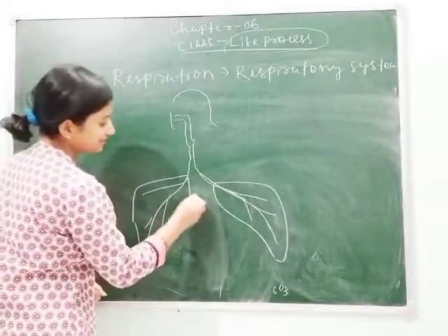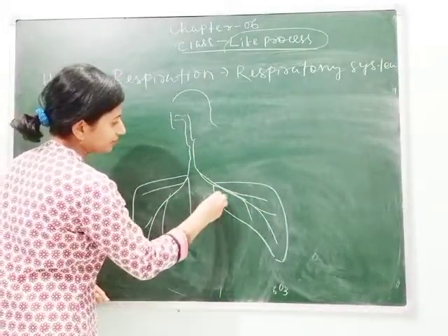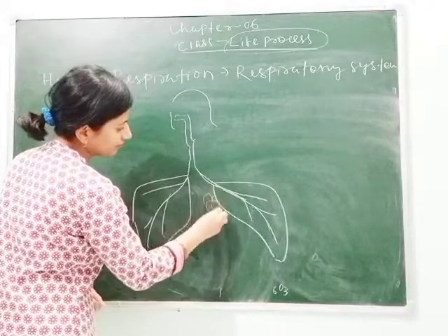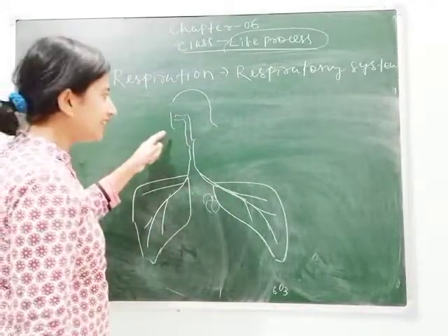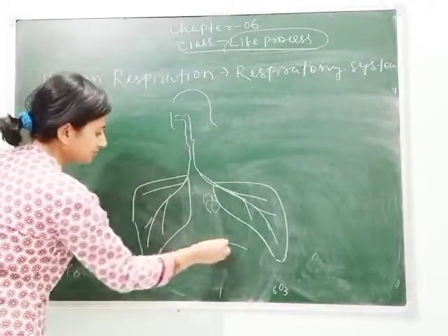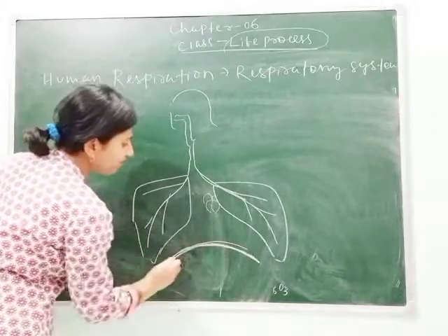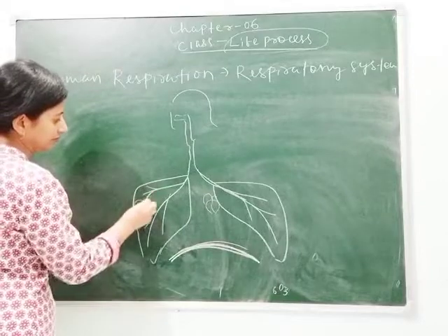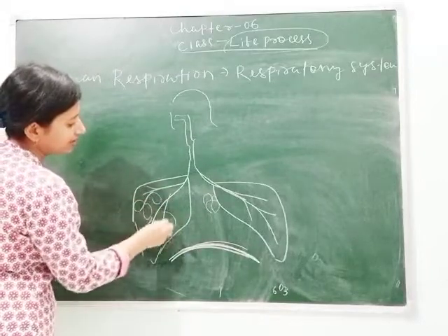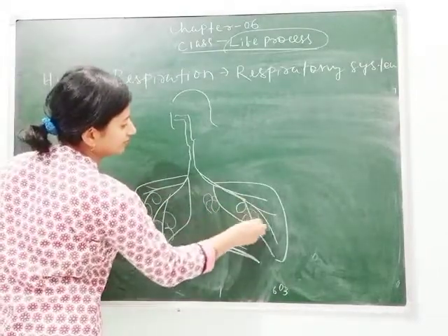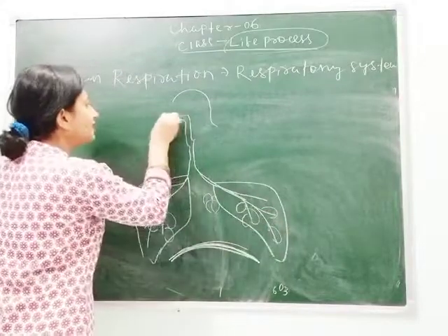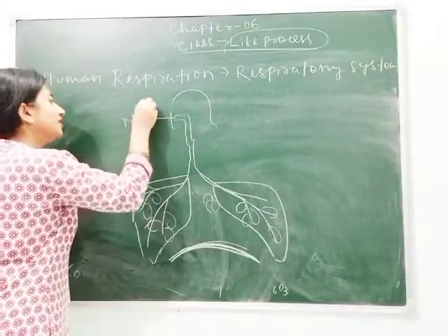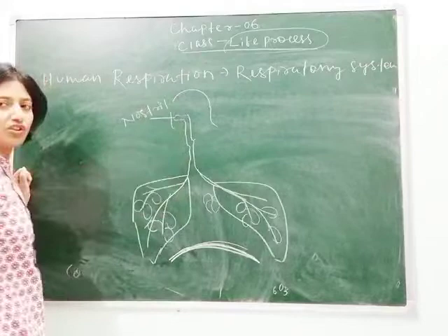So students, this is the diagram of the human respiratory system. This is called diaphragm. Let's label it. These are the alveoli. First, this is your nostril.